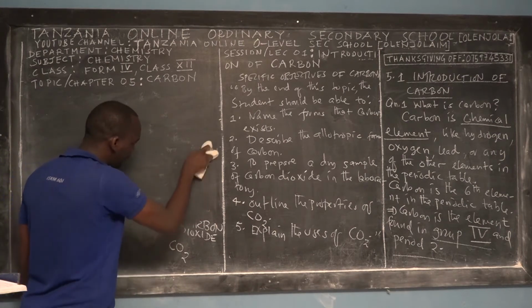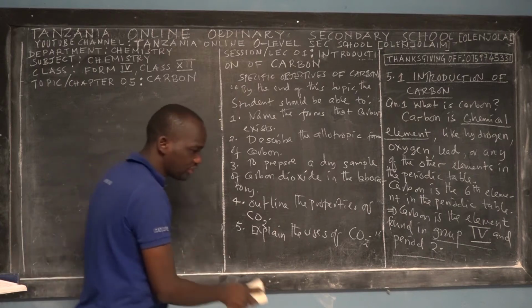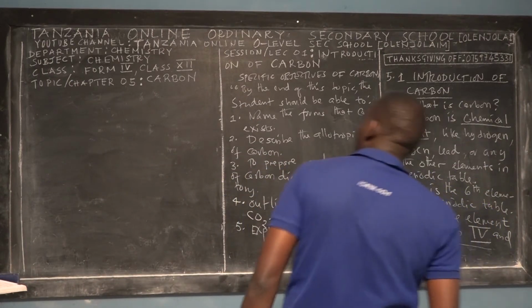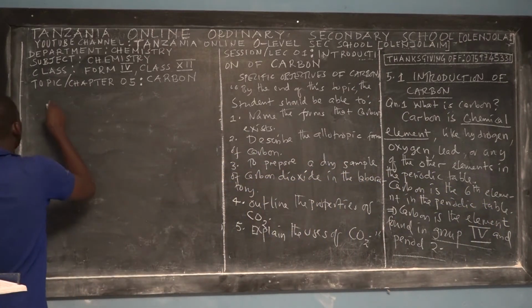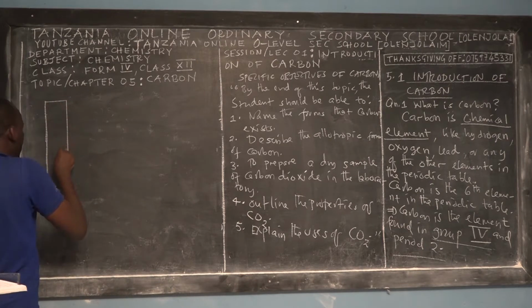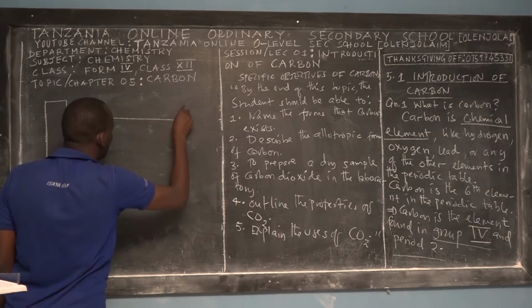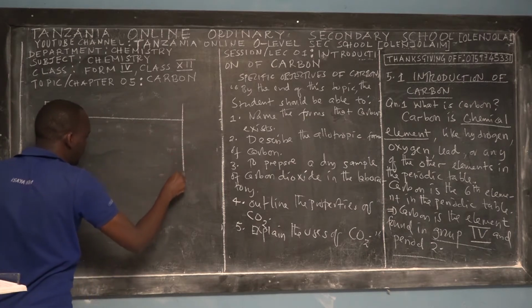So I will quickly remind you of the periodic table that you learned during Form 2. Suppose that this is the periodic table, and you learned it has how many groups? It has 8 groups, if you do remember it well.